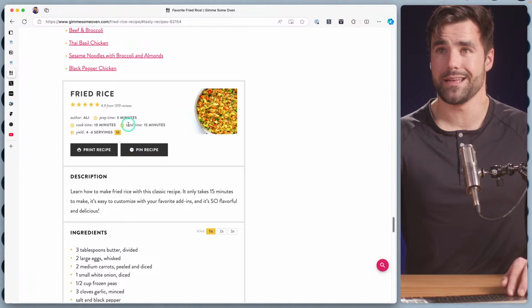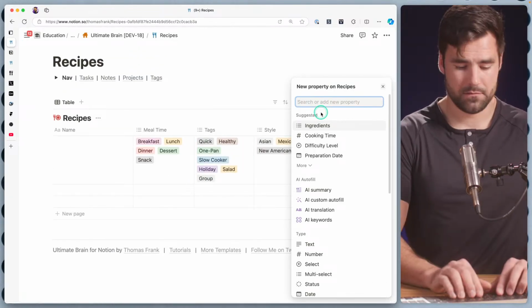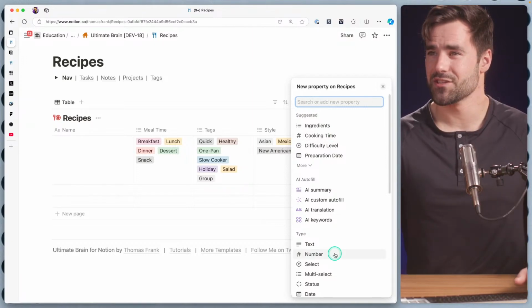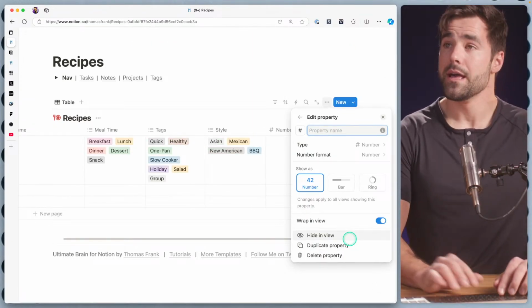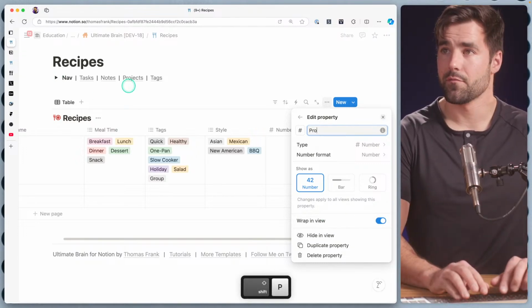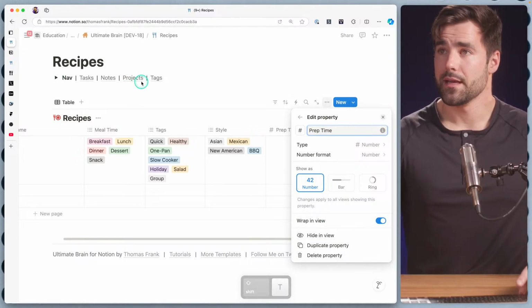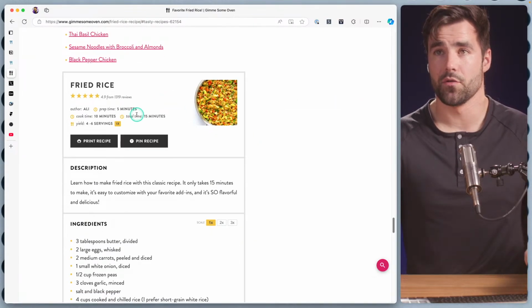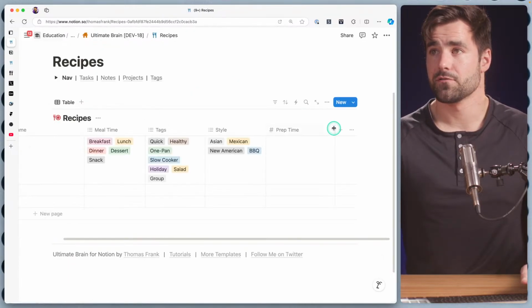So I'm just going to go ahead and make a time number property over here. In fact, it's actually suggesting it for me, but I think I just want to call it time. Actually, no, I don't want to call it time, because I have an idea here. What if we did prep time? Again, these online recipes often have multiple time breakdowns. So prep, cook, total. Total could be a formula property that just adds these two together. So let's try that real quick.